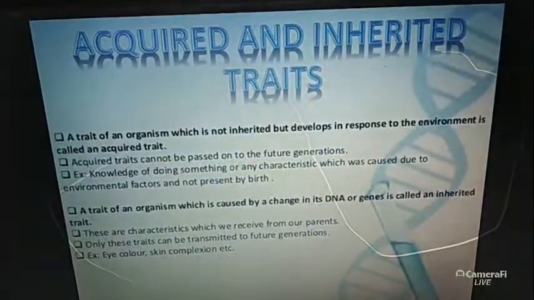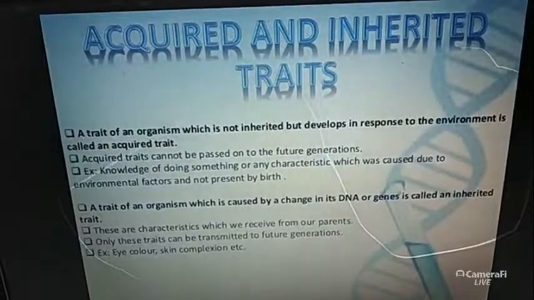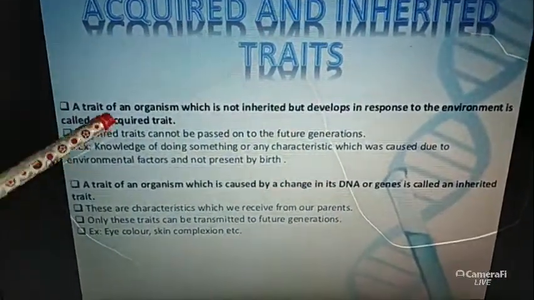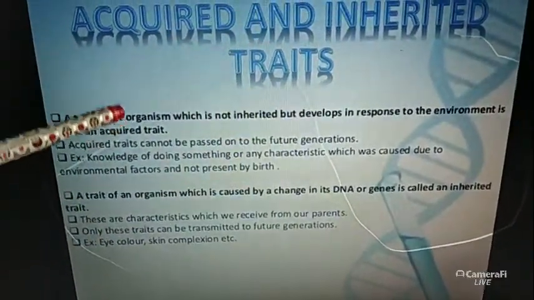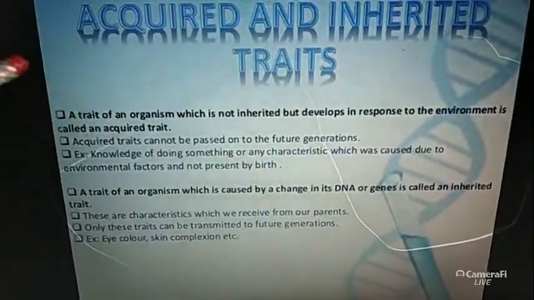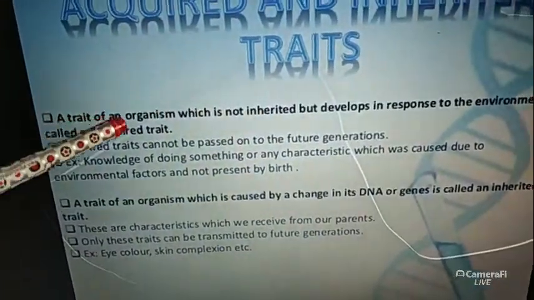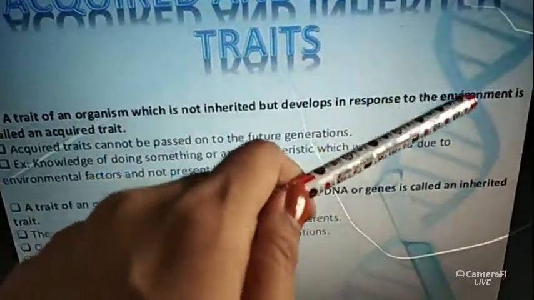So today we are going to learn about acquired and inherited traits. First we should know the definition of the acquired trait and the definition of the inherited trait. What is the meaning of the acquired trait? An acquired trait means a trait of an organism which is not inherited but develops in response to the environment.